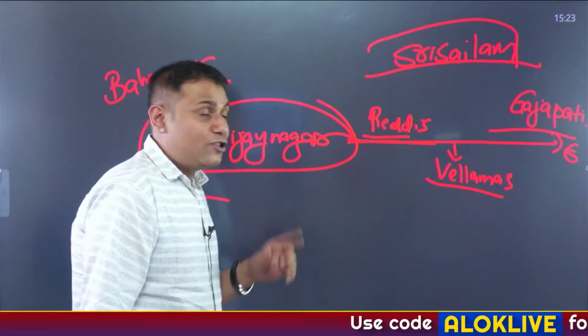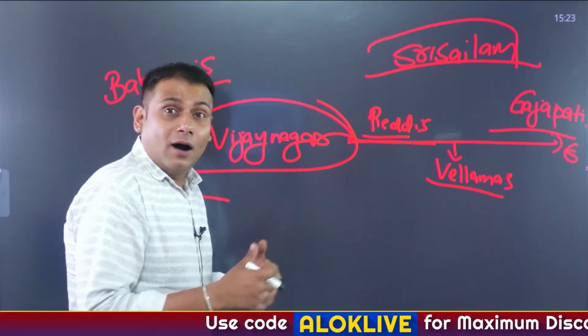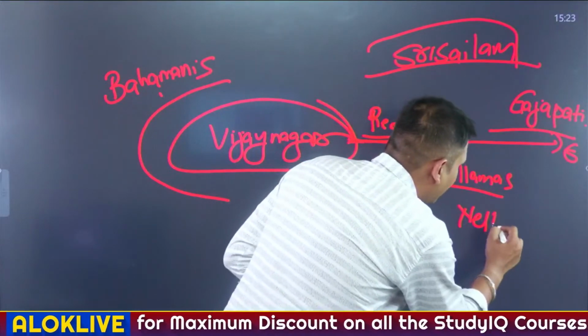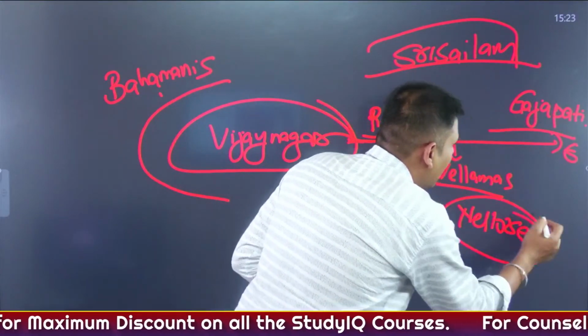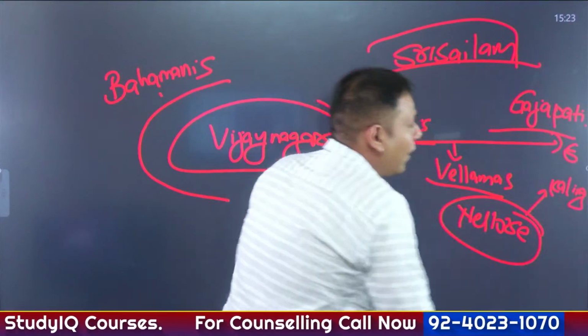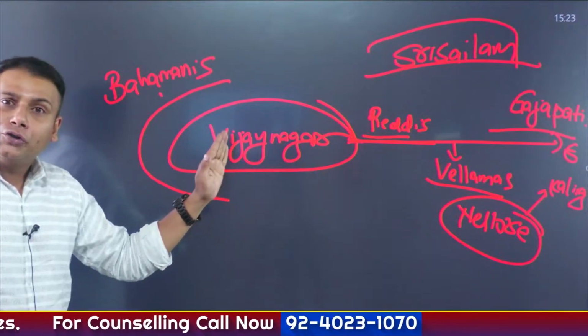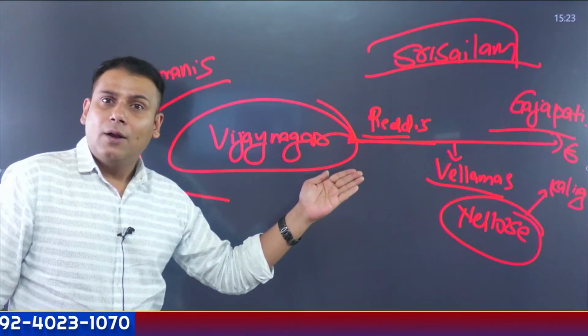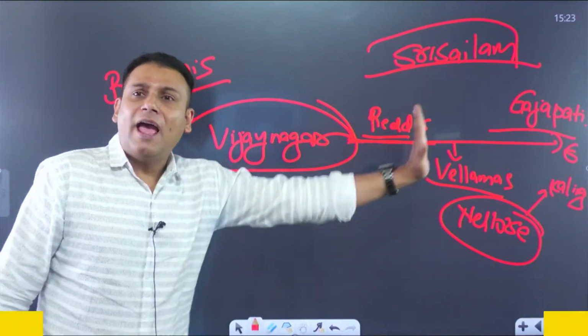And the next region with good trade, between the Nellore district in Andhra and the Kalinga region, was also acquired. So in the eastern coast, Harihara II, who was succeeded by Bukka Rai, defeated every one of them.